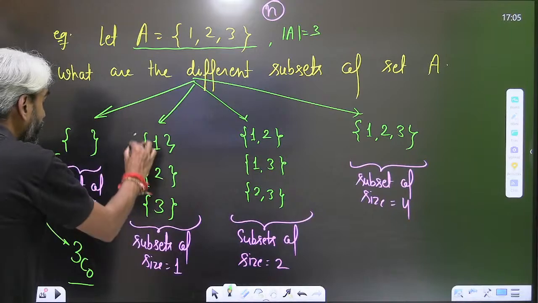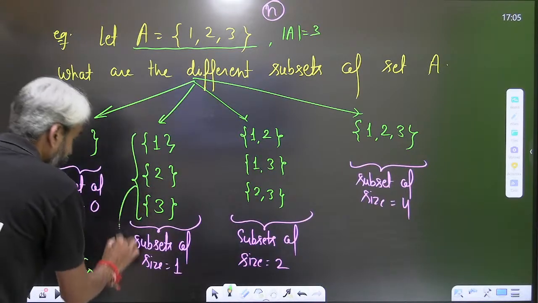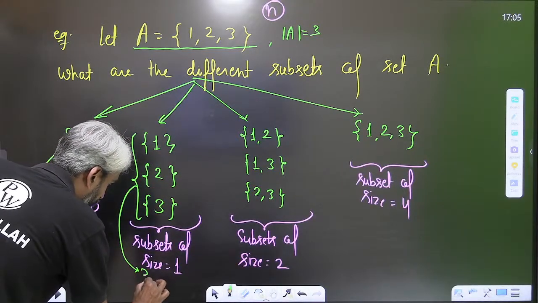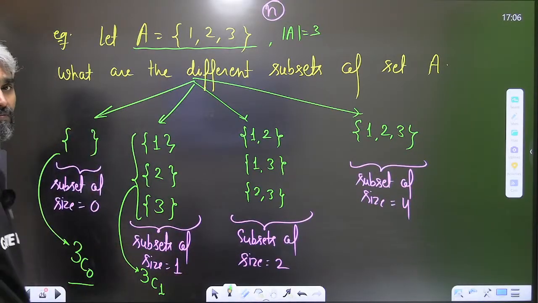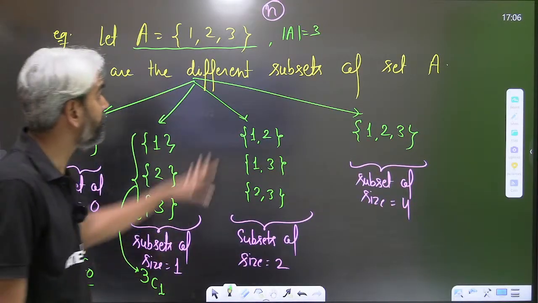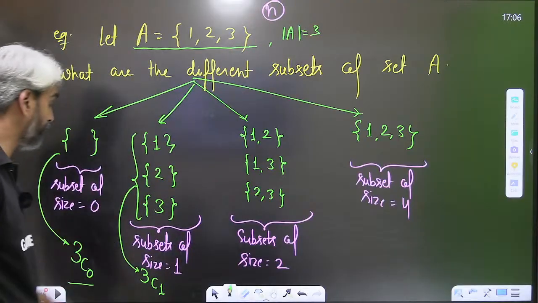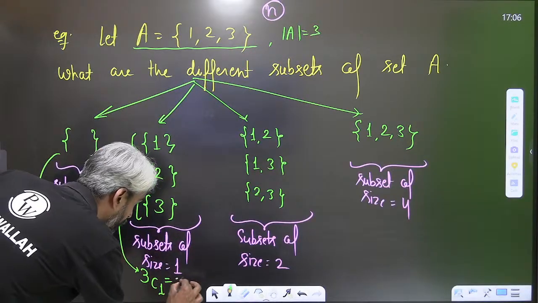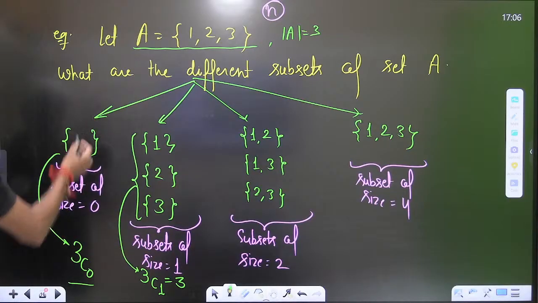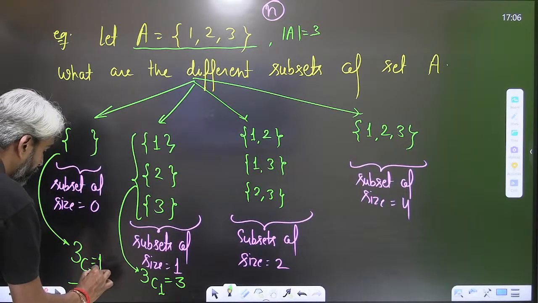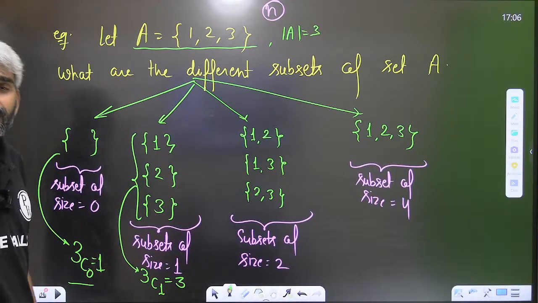How many subsets of size 1? This will be exactly the same as the number of ways in which we can choose one element out of 3 elements, which is 3C1, that is 3. So the number of subsets of size 1 will be 3. 3C0 will be 1, so the number of subsets of size 0 will be 1.